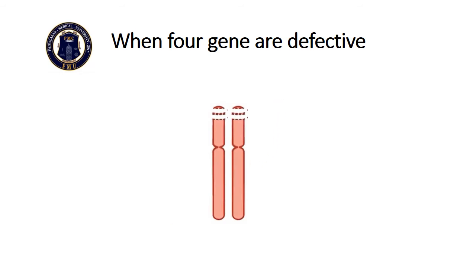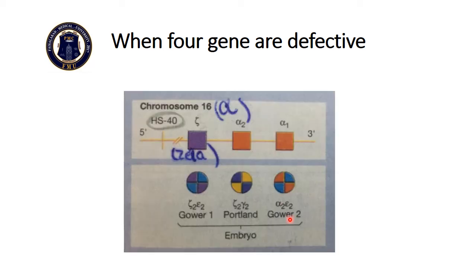The last clinical syndrome, in which all the 4 genes are defective. It results in excess of gamma chains, which form gamma 4 tetramer known as hemoglobin Bart. In order to understand the pathogenesis, look at this picture. Gower 1, Portland and Gower 2. These are the dominant hemoglobins in embryonic period. Besides Gower 2, Portland and Gower 1 do not contain alpha chains. It means if Gower 1 and Portland are expressed during embryonic period, there are bright chances that embryonic period will be survived.